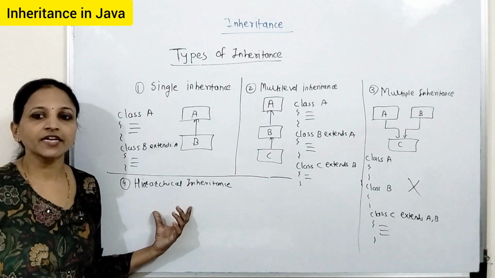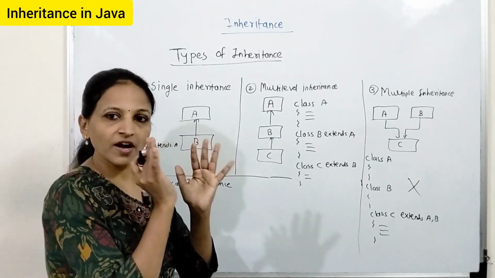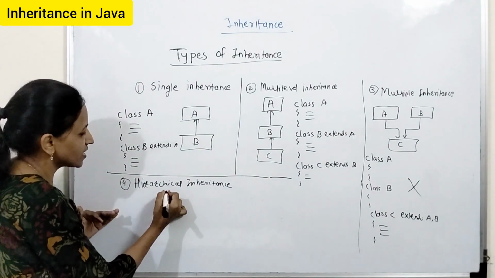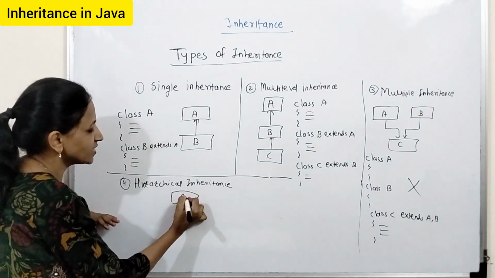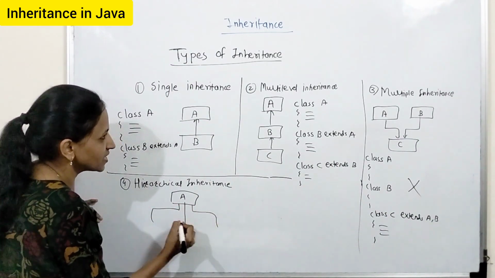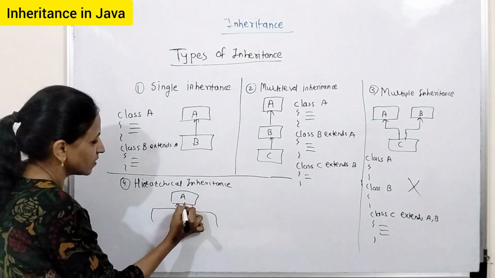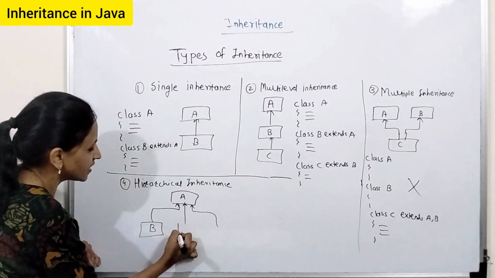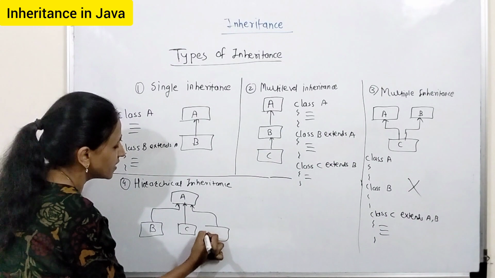See, hierarchical inheritance means there is only one base, and from that you are creating multiple derived classes. Means there is one A class, this is a parent class, and from that you are creating multiple child classes. Now here suppose you are writing, let B class is there, C class is there, D class is there.